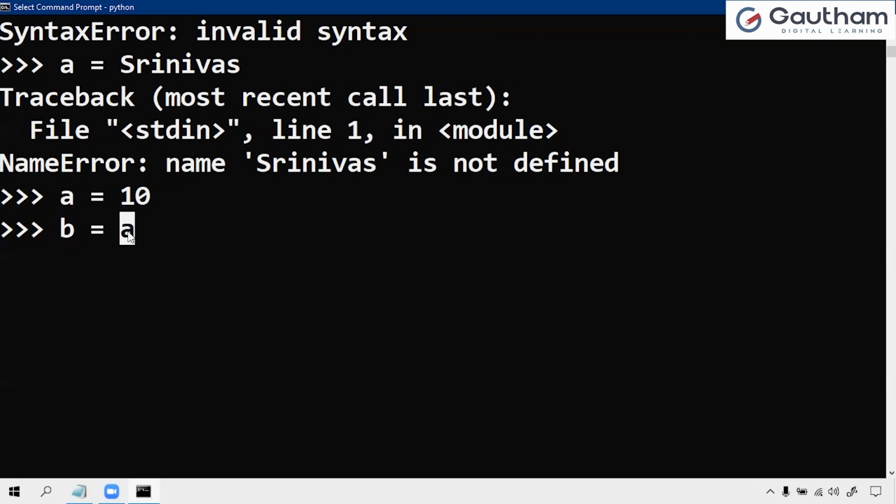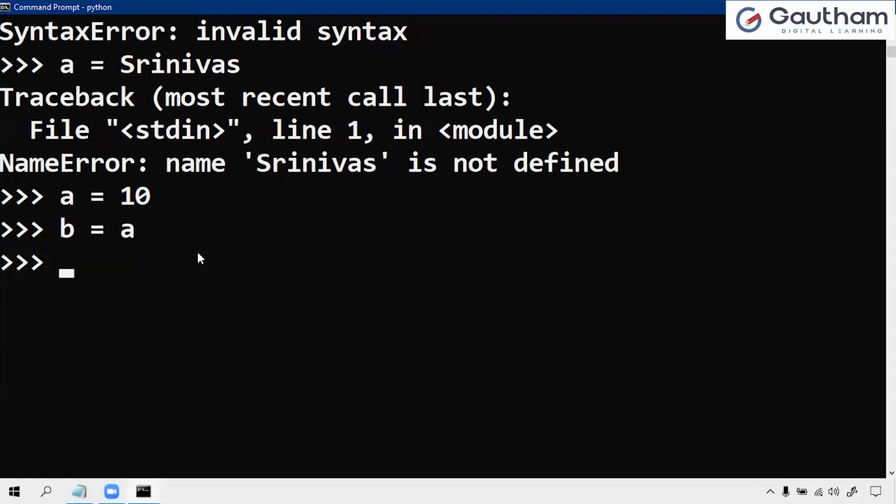Now I am assigning the value of A to B. So now it will execute, no problem. In these situations, we will get errors like NameError. Not only this, we have so many errors. Whenever you do not follow the indentation in Python, you will get an IndentationError. So like this, we have different types of errors, and we will learn all these types one by one.